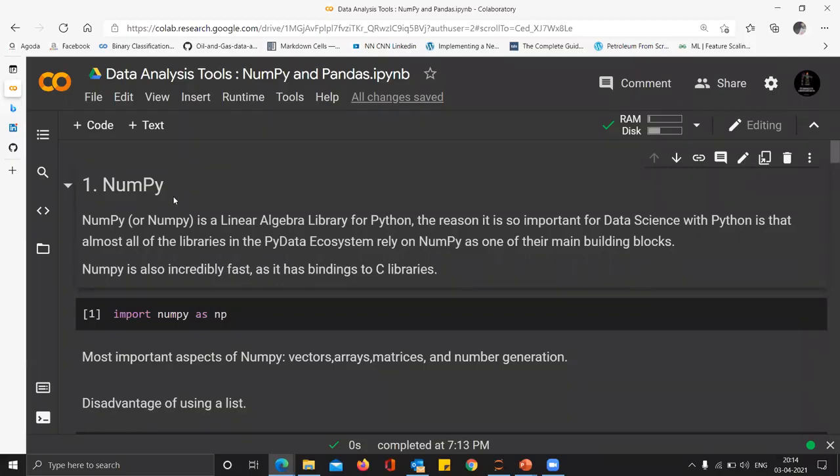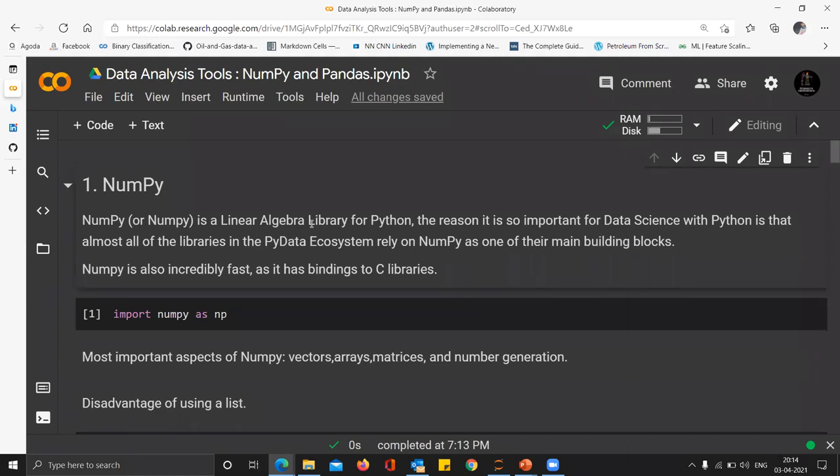You can try this. There are numerous tutorials on this. You can check the time that it takes to compute things on a list and the time that it takes to compute things on a NumPy array, with the same amount of data, and you will be surprised by how much difference it makes. So NumPy is a linear algebra library. It helps you create vectors. It helps you create matrices. It helps you create 2D, 3D, any dimension of vectors, right?